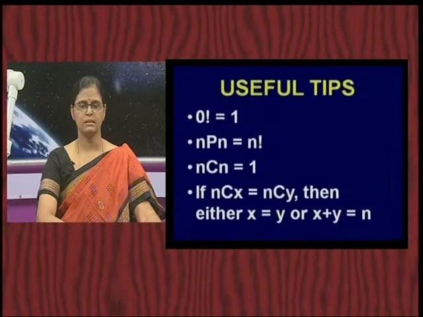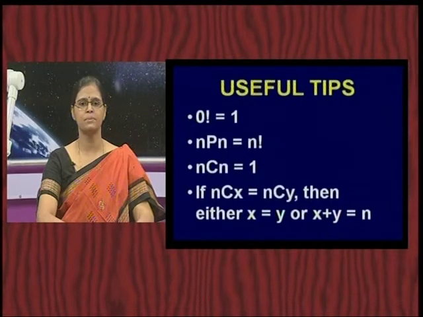Let me give you some useful tips. 0 factorial has a value of 1. n P n is equal to n factorial. n C n is equal to 1.